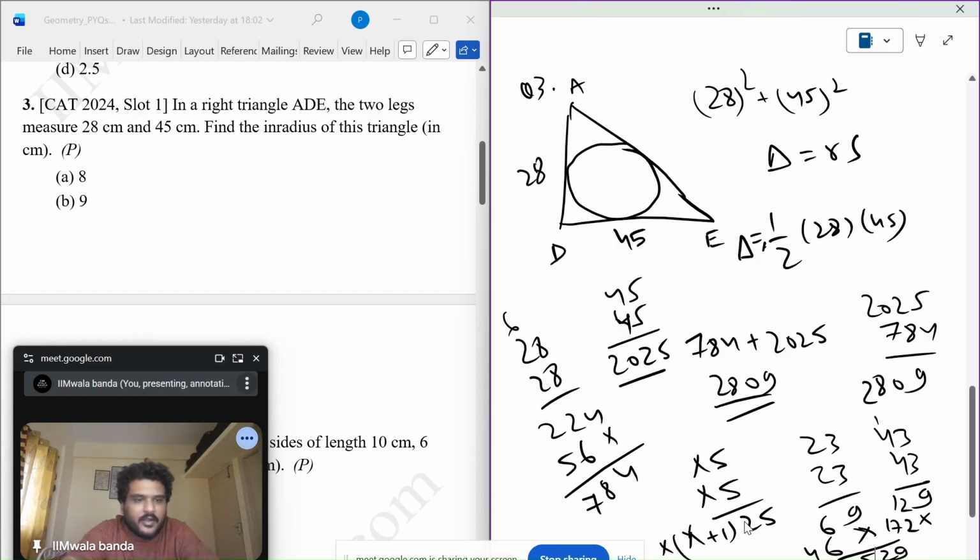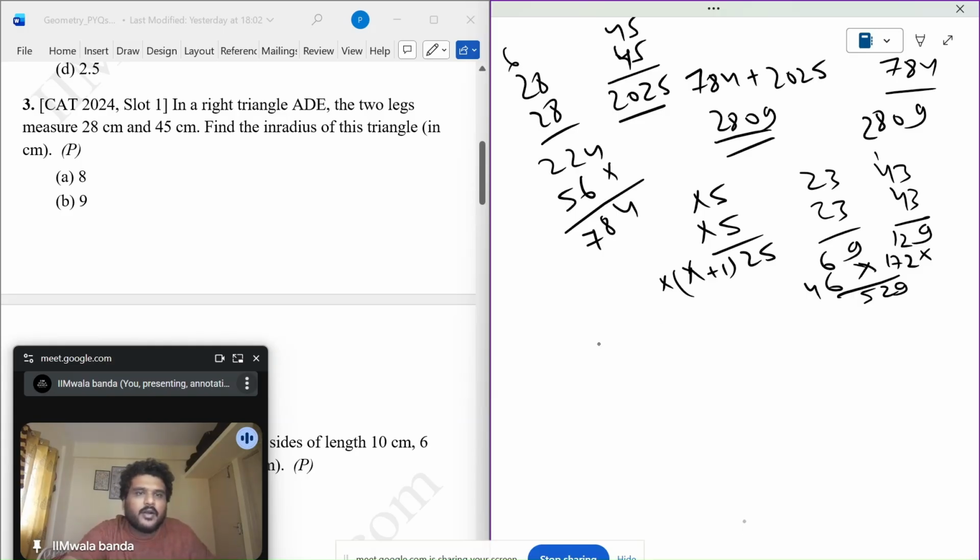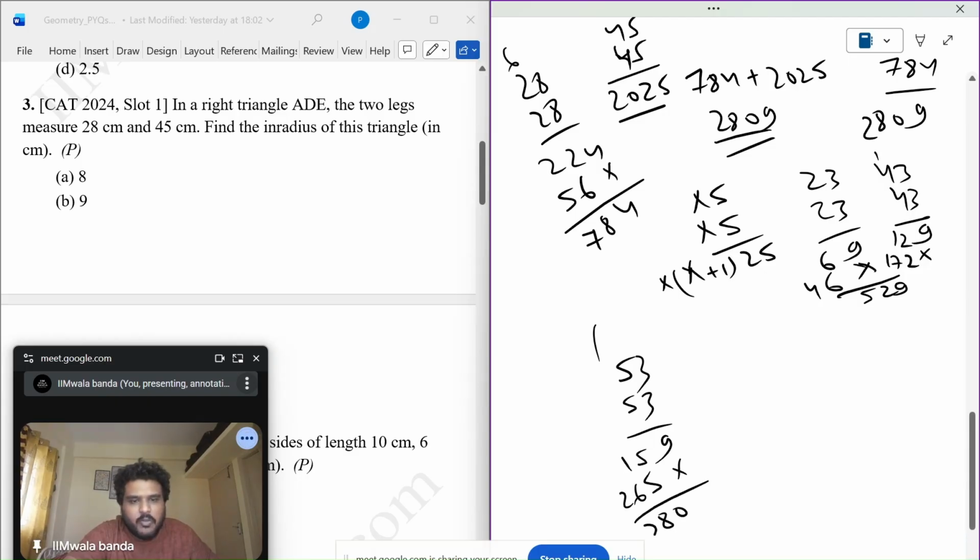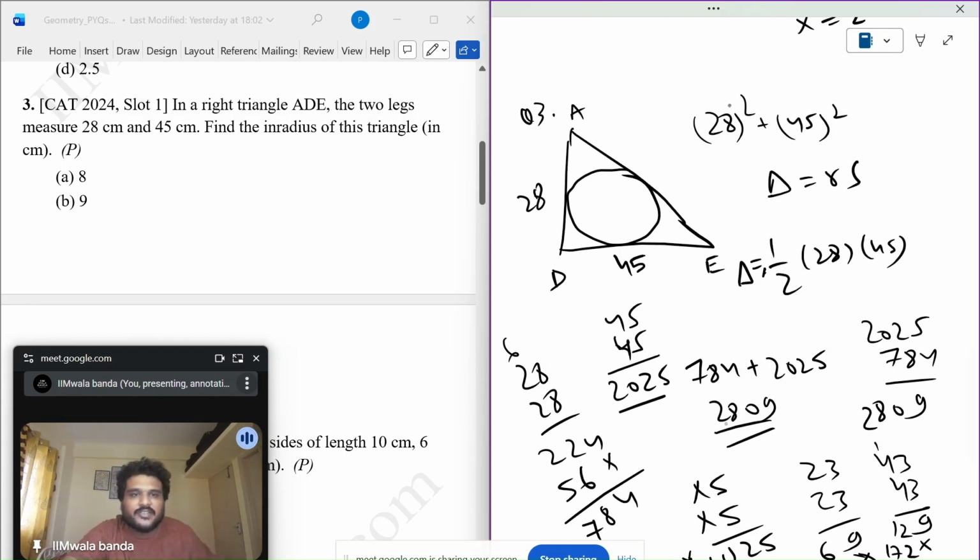Let me try 53: 2809. Yes, 53 square this is. So this is 53.